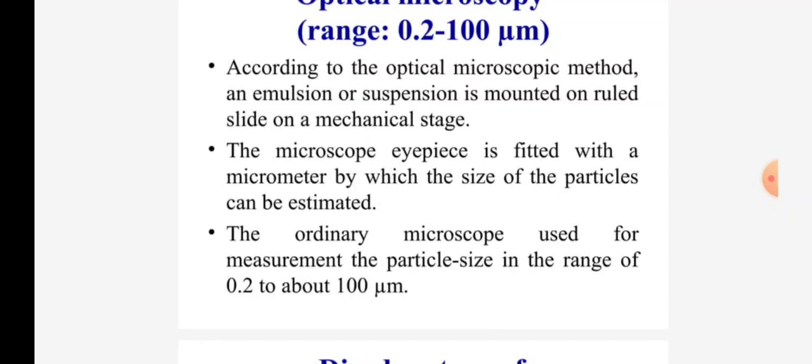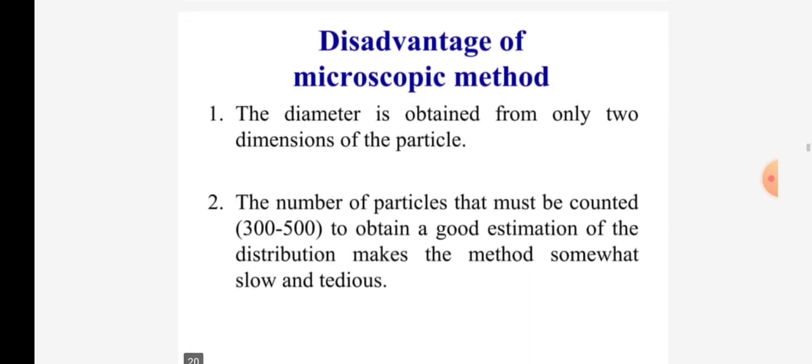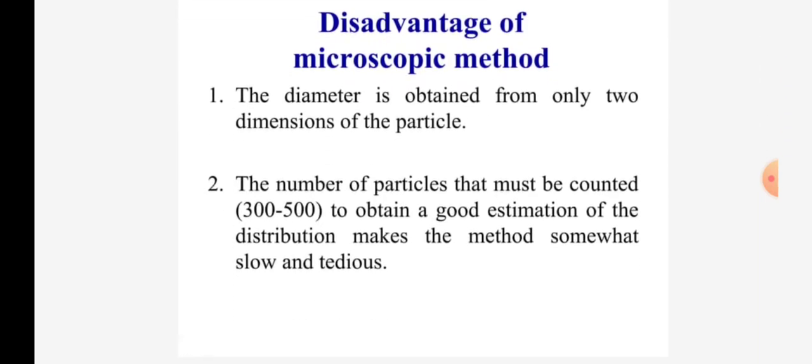The ordinary microscope is used for measuring particle size in the range of 0.2 to 100 micrometer. But what are the disadvantages of the microscopic method? First, the diameter is obtained from only two dimensions of the particles. Second, the number of particles that must be counted, 300 to 500, to obtain a good estimation of the distribution makes the method somewhat slow and tedious.